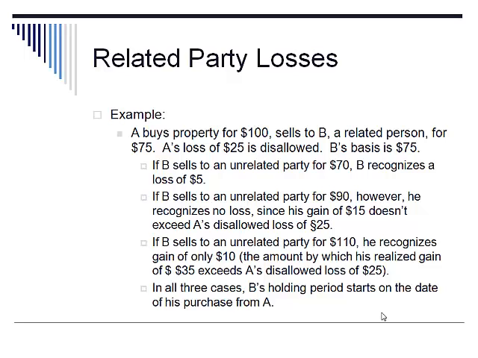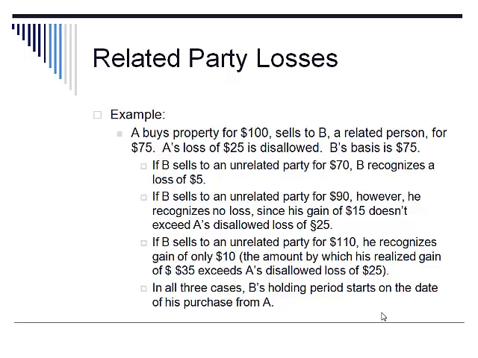In all three cases, B's holding period starts fresh on the date of his purchase from A for the purpose of determining whether, if that subsequent gain or loss is a capital gain or loss, it is a long-term capital gain or loss.